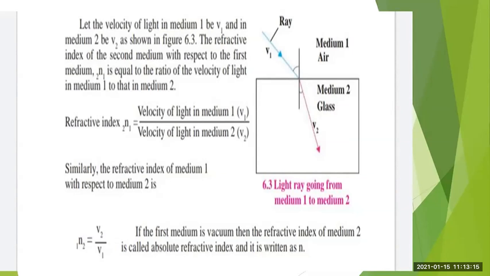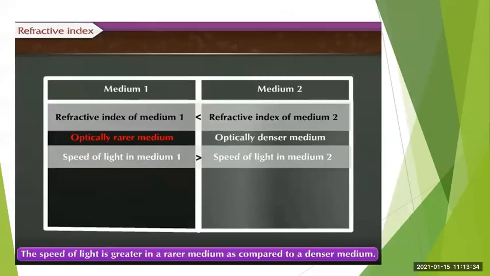Similarly, the refractive index of medium 1 with respect to medium 2 is written as V2 upon V1. And if the first medium is vacuum, then the refractive index of medium 2 is called the absolute refractive index and it is written as n. This is also very important.